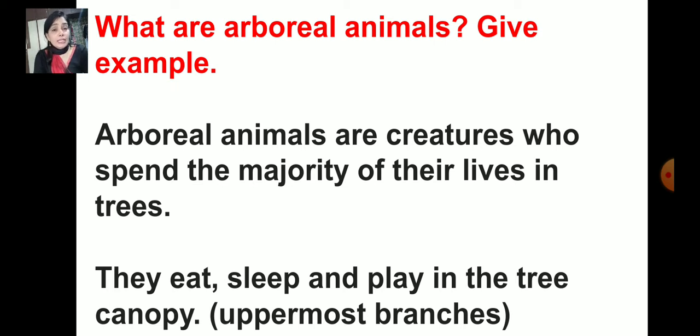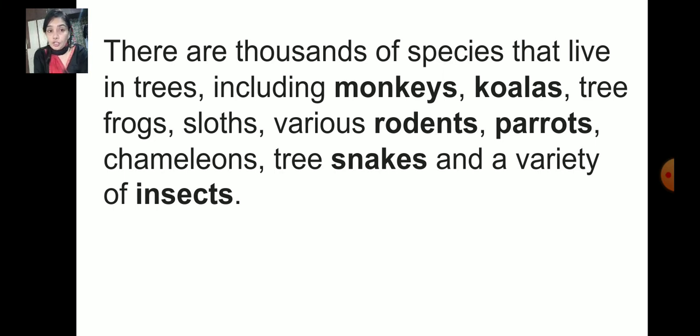So why do these animals live on trees? Because they spend the most of their life on trees. So what all the activities they do on trees? They eat, they sleep, they play in the tree. That is the uppermost branch of the trees, because those branches are very strong.